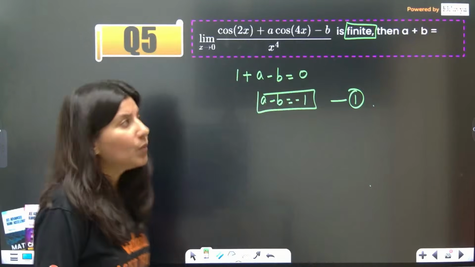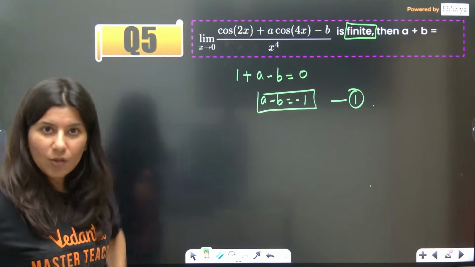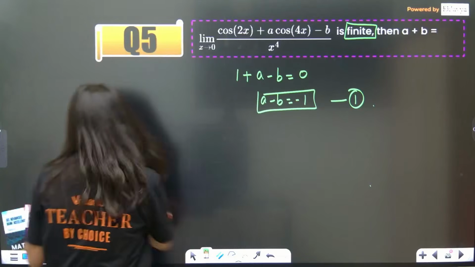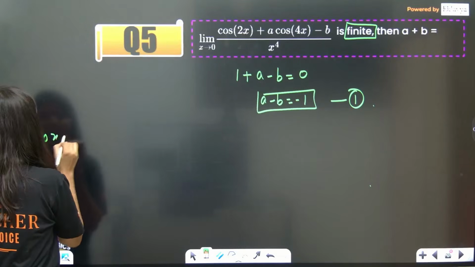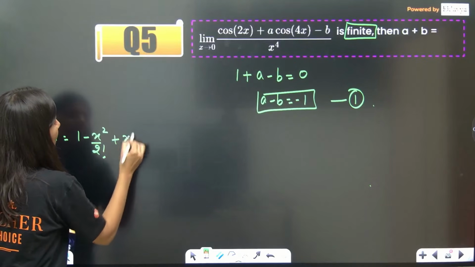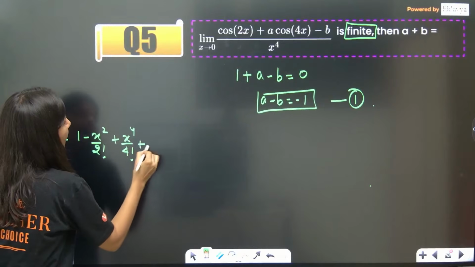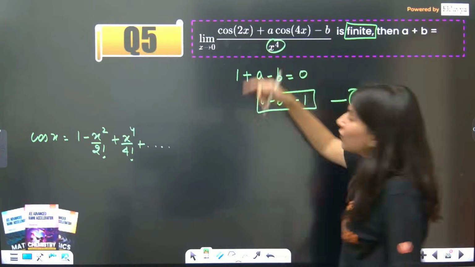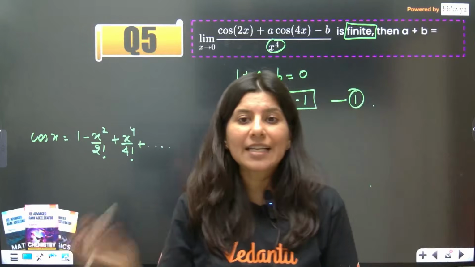Now what you can do is, either you can take L'Hopital, or you can apply expansion also. You know the expansion of cos x is what? 1 minus x square by 2 factorial plus x power 4 by 4 factorial and so on. And in this question, see the denominator is x power 4. I don't have to go beyond x power 4.